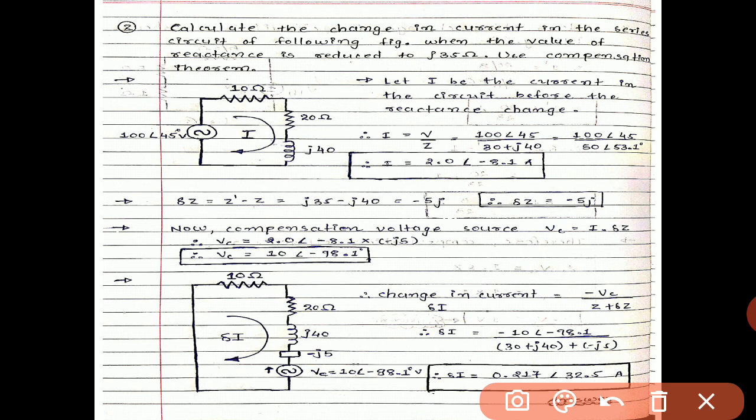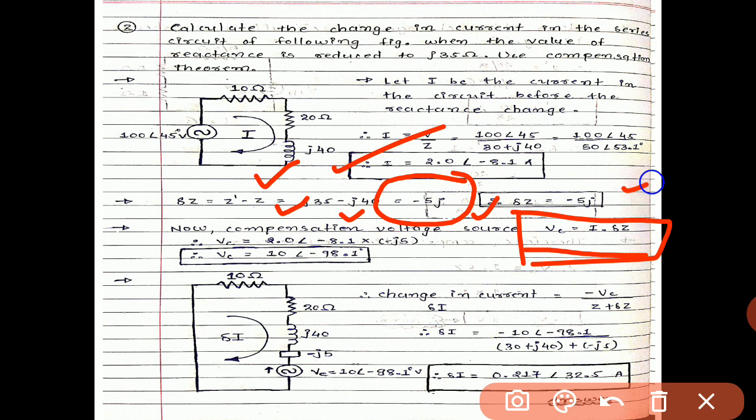Now the change in Z: delta Z is the new Z minus the old Z. Our new reactance is j35 minus our actual reactance j40. So the actual change is minus 5, minus j5. So delta Z equals minus j5. For the compensation voltage, the equation is Vc equals I into delta Z. We have I and we have delta Z, so we can easily find the value of Vc.